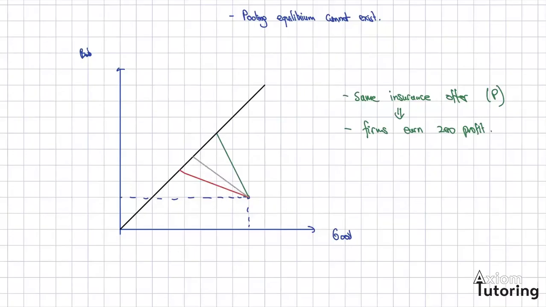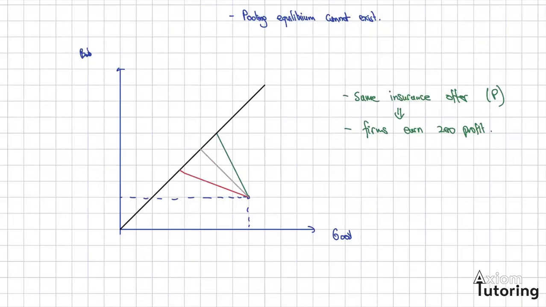Now look at that line. If there's a lot of risky individuals, it's going to be closer to the red line. If there's a lot of safe individuals, it's going to be closer to the green line. Let's say there's a 50-50 mix of them, right? So there will be some line where any packages along that line will at least satisfy that the same insurance is offered for everyone and firms earn zero profits.